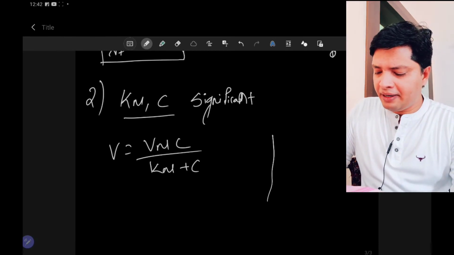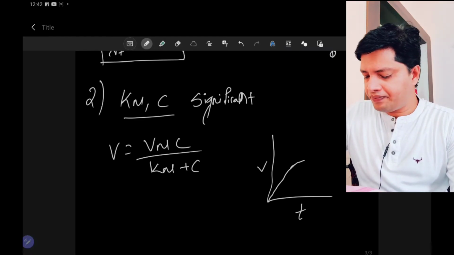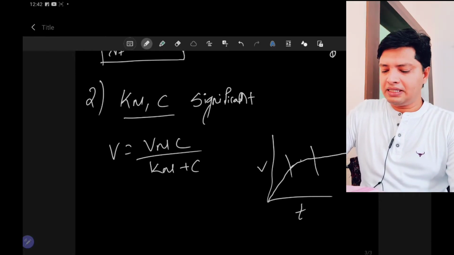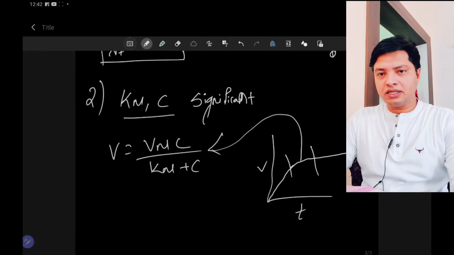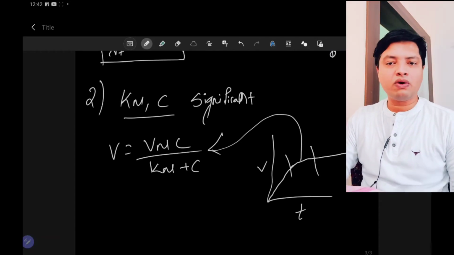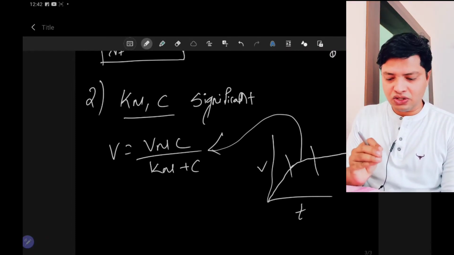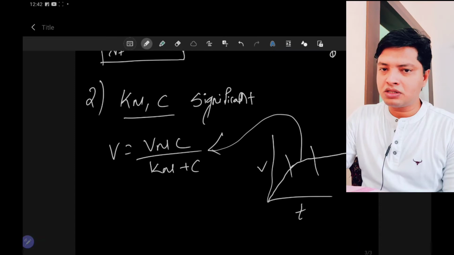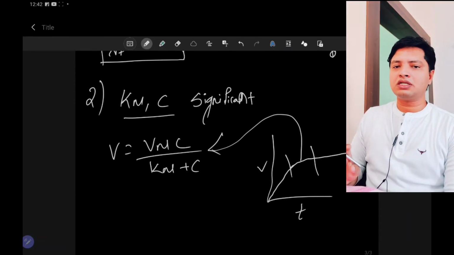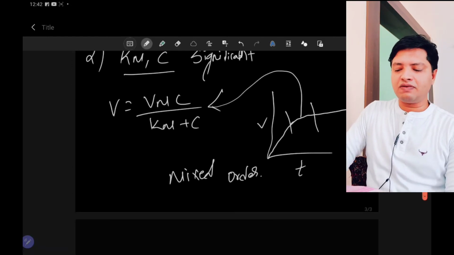This part is explained in the graph of the Michaelis-Menten equation here. This particular part is explained by this equation. So when Km and concentration are both significant, you can't ignore either term. In such a case this equation remains as such, and it explains that the velocity is neither dependent on the concentration nor independent of the concentration. It is showing mixed order. So what is happening here? That is what this equation is saying.